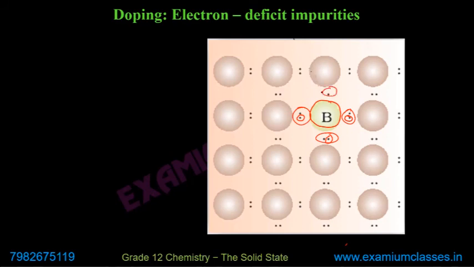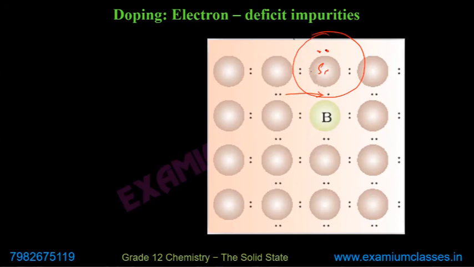Now this electron of silicon is not bonded. So what happens? The electron of a neighboring bond, say this one, moves here to complete the valency of this silicon, because this silicon should have 4 bonds.